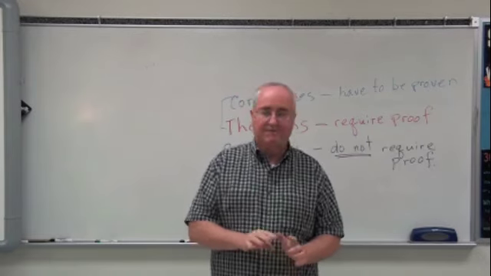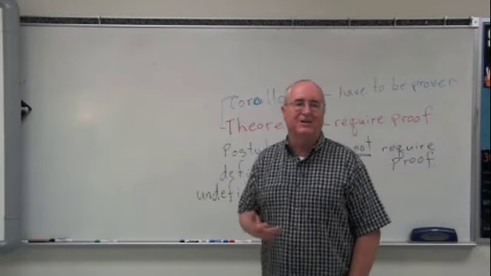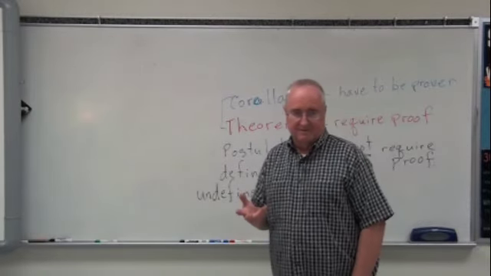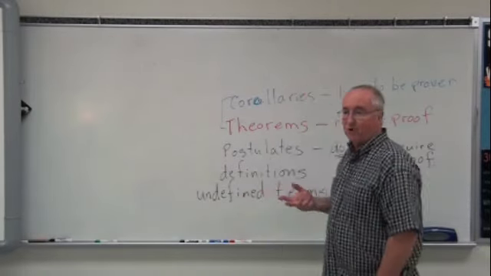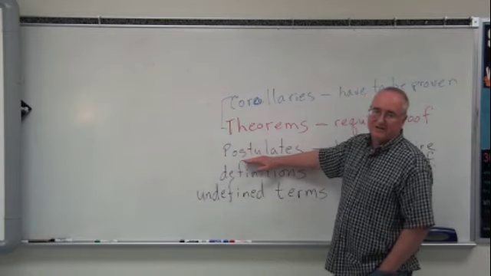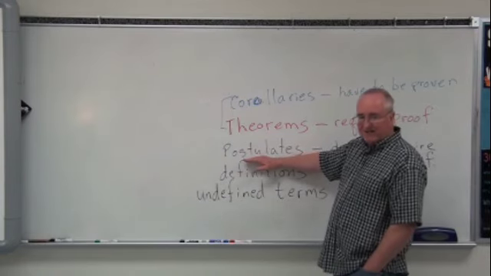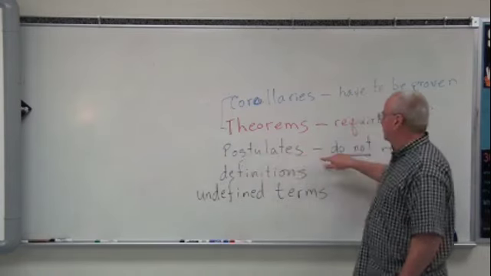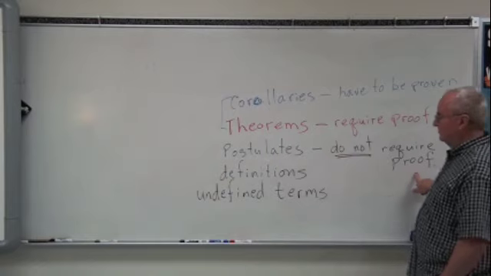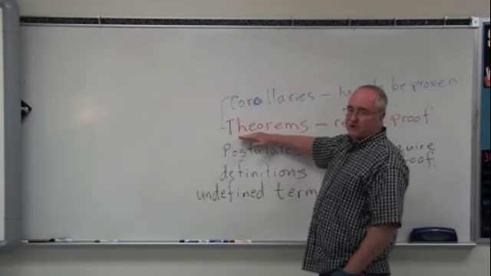Now, Euclidean geometry is based upon, and the basic building blocks are undefined terms at the bottom. That's why I put it down here, undefined terms. Then, based upon those undefined terms, we can begin to build definitions. Okay? Words, concepts we want to use. From the undefined terms and definitions, we can make statements or postulates. They are assumptions or statements that are accepted as true, do not require proof. We don't have to prove them. They're accepted as true. Then we can begin to build theorems.